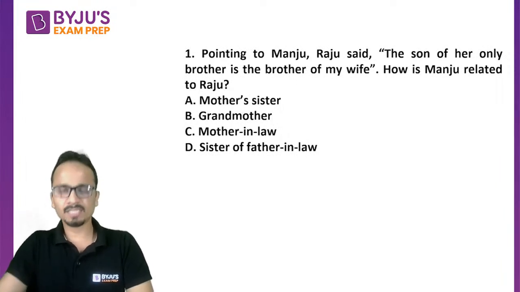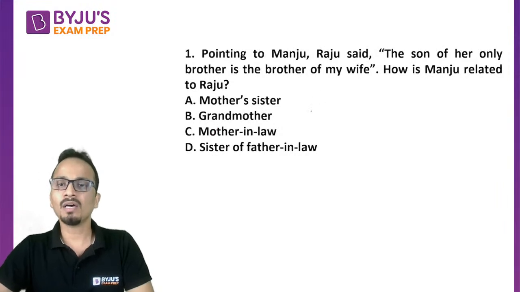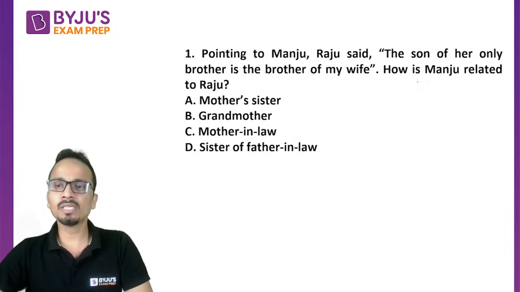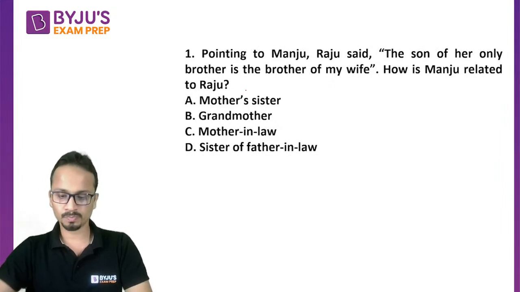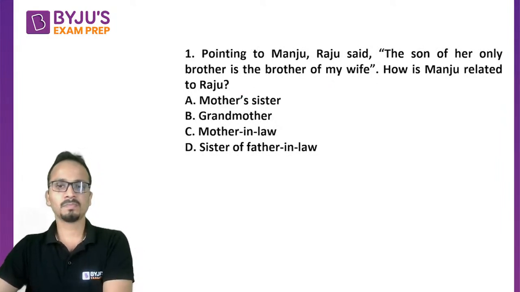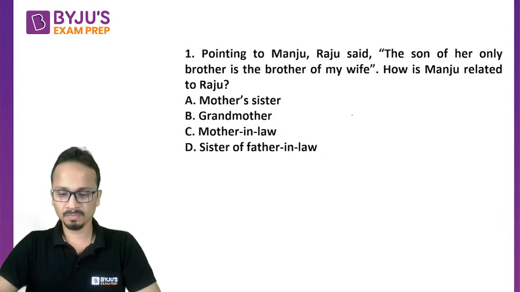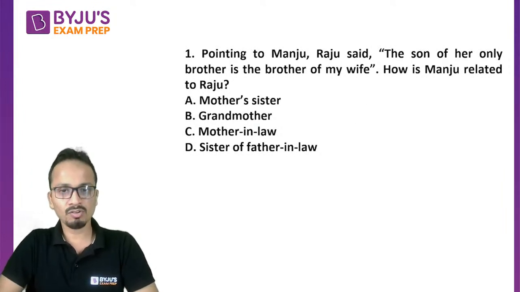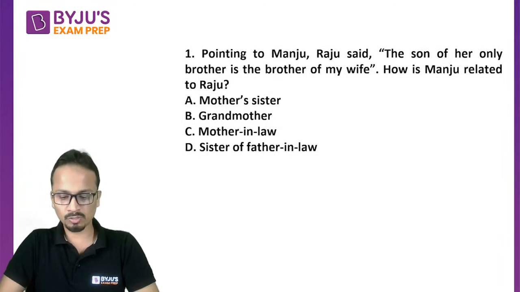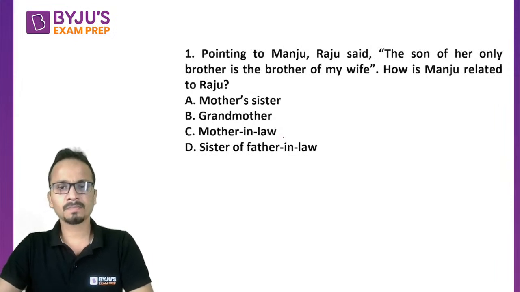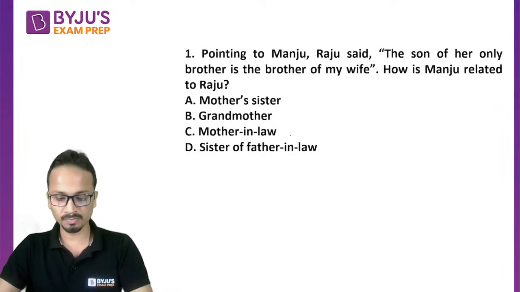So the question says that, pointing to Manju, Raju said, the son of her only brother is the brother of my wife. How is Manju related to Raju? All right, Tarun, fast, very good. So Tarun has given the answer already. Nice. Any other student who would like to attempt this one, who would like to post his or her answer?